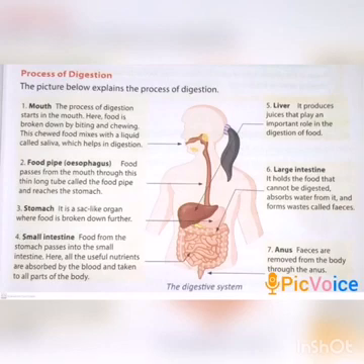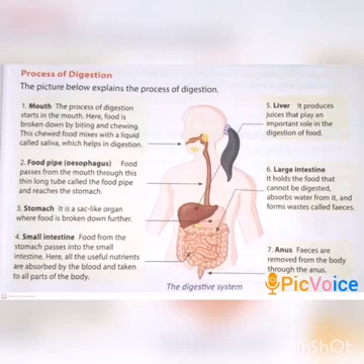Next, liver. It produces juices that play an important role in the digestion of food. Next, large intestine. The large intestine receives remains of food from the small intestine. Then excess water and salts are absorbed here. The waste products from the digested food are moved down to the end of the tract. Then anus. The solid waste passes out of the body through the anus.